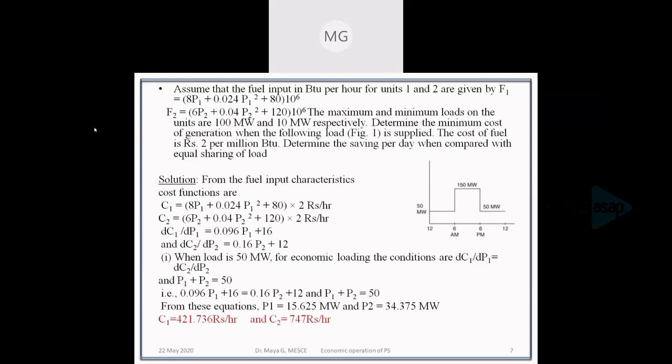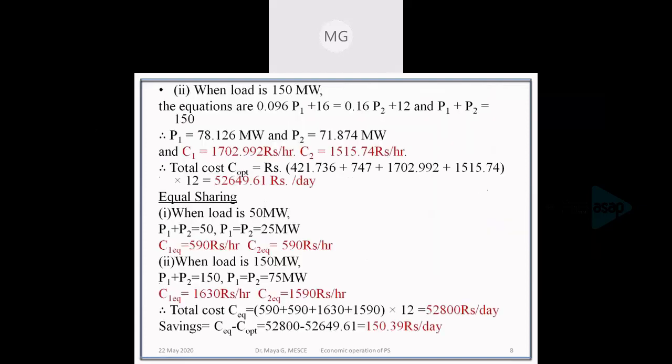Now we have to find the generation schedule for the second load, that is 150 megawatt. When the load is 150 megawatt, the coordination equation remains the same. That is, the incremental fuel cost of the first unit is equal to the incremental fuel cost of the second unit. But the constraint equation is P1 plus P2 is equal to 150. So the constraint equation is different. So we have two equations, the coordination equation and the constraint equation.